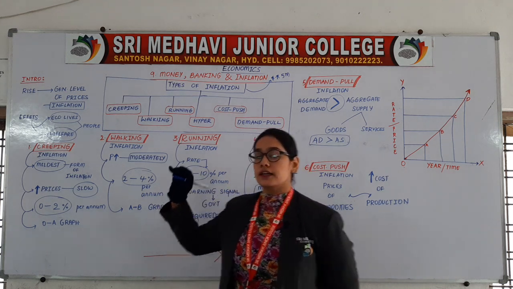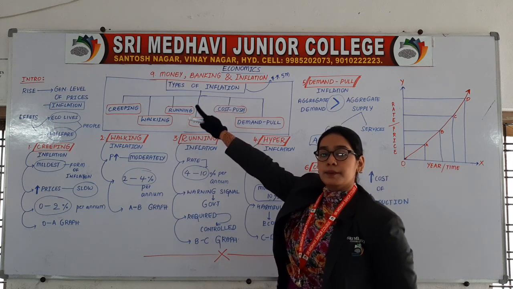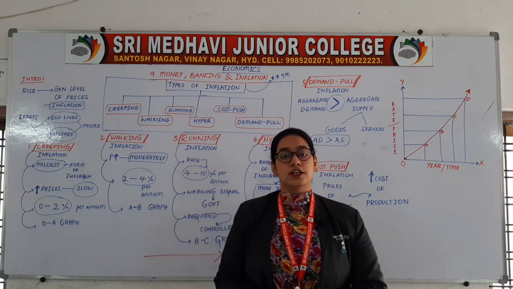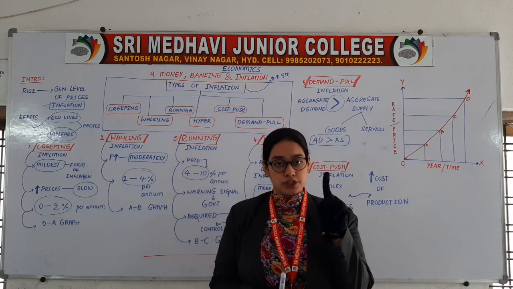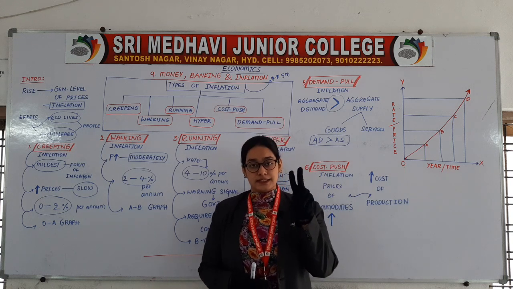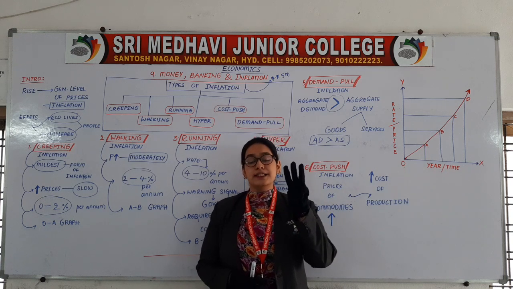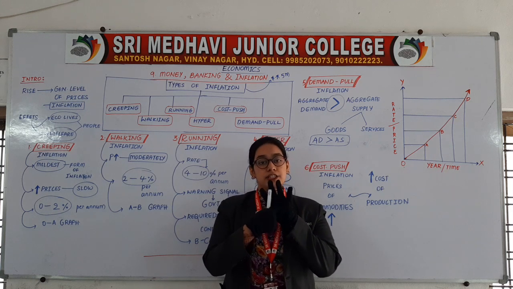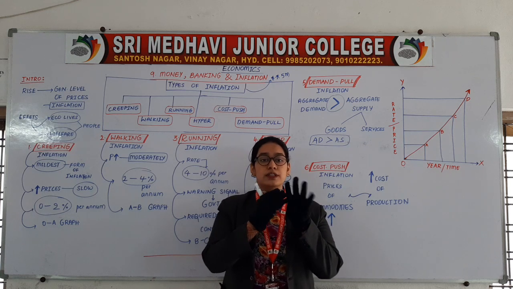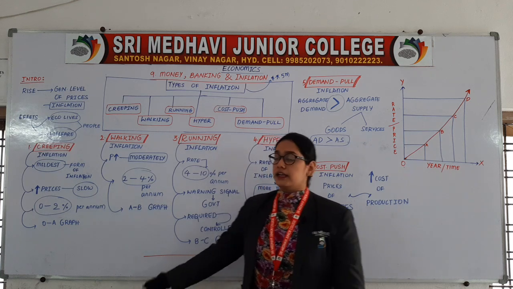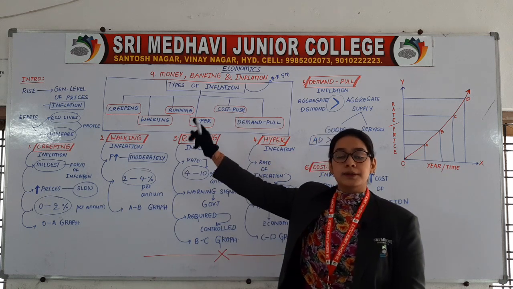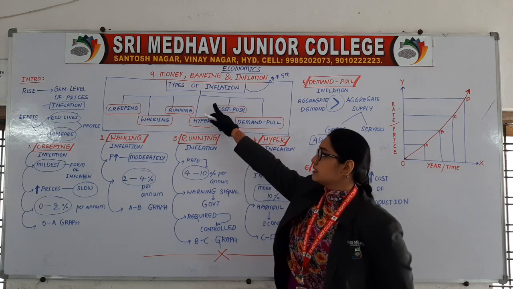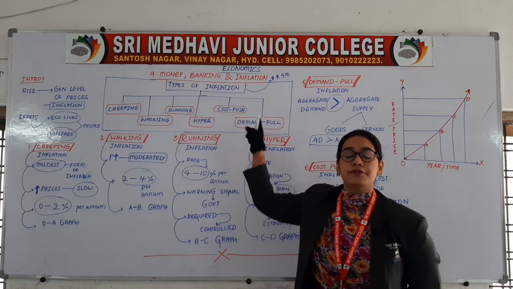Today we are going to discuss a topic from unit number 9, money, banking and inflation. In the previous classes, we have discussed topics from unit number 1, introduction to economics, unit number 3, demand analysis, unit number 10, basic statistics for economics, and unit number 7, national income analysis. So 4 units are already covered and today's topic is from unit number 9, money, banking and inflation. From that we are going to discuss a concept, that is types of inflation.